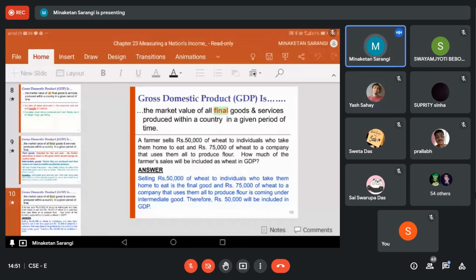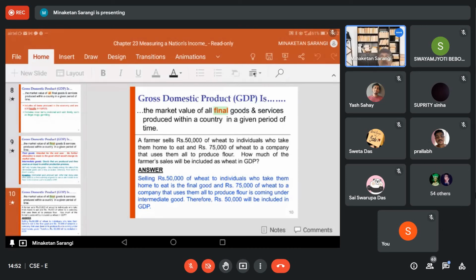Why 50,000? Because 50,000 is the final consumption, and the 75,000 worth of wheat sold to a producer for producing wheat flour is the intermediate product. While selling the wheat flour, the producer takes into account the 75,000. This 75,000 is the raw material of the wheat flour company.